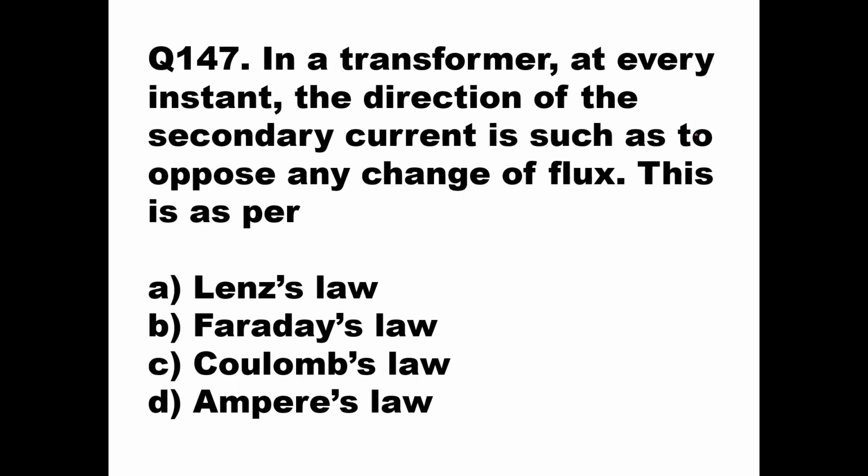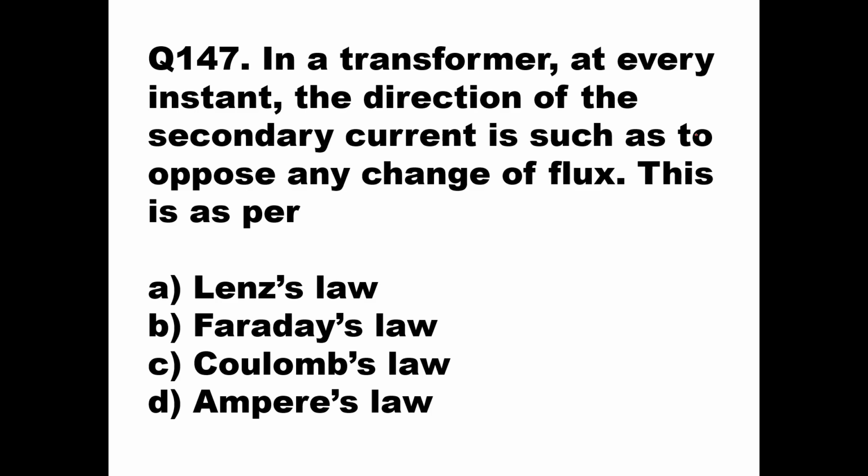In a transformer, at every instant, the direction of the secondary current is such as to oppose any change of flux. This is as per what? Basically, we have seen this in electromagnetic induction laws, where we studied Faraday's law and Lenz's law. Lenz's law says that whatever induced parameter is there, whether it is voltage, current or the magnetic field of that current, it will oppose the original parameter producing it.